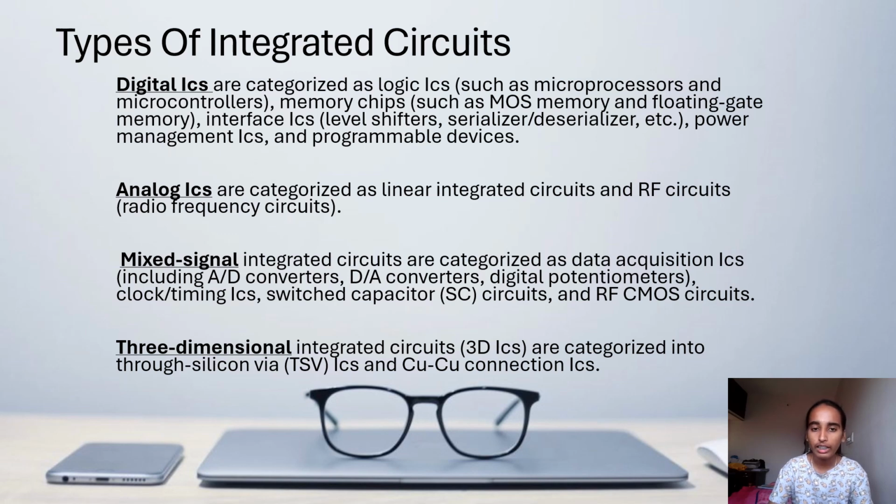Analog ICs are categorized as linear integrated circuits and RF circuits, that is radio frequency circuits. Mixed signal integrated circuits are categorized as data acquisition ICs, including AD converter, DA converter, digital potentiometers, clock or timing ICs, switched capacitor circuits, and RF CMOS circuits. Three-dimensional integrated circuits are categorized into through silicon via ICs and copper-copper connection ICs.